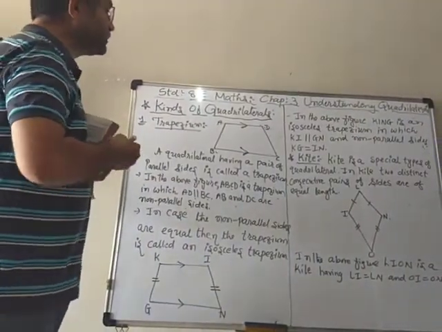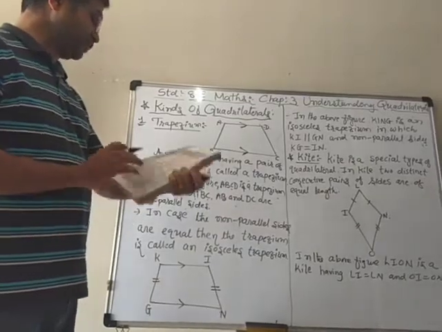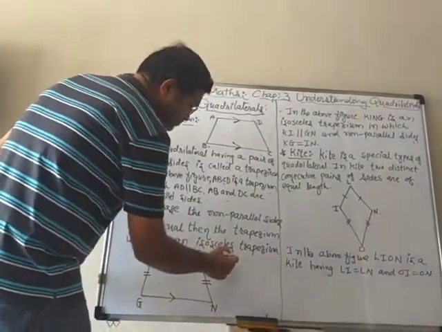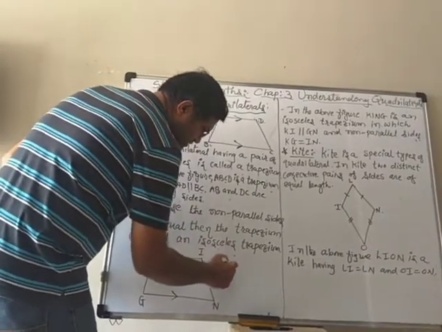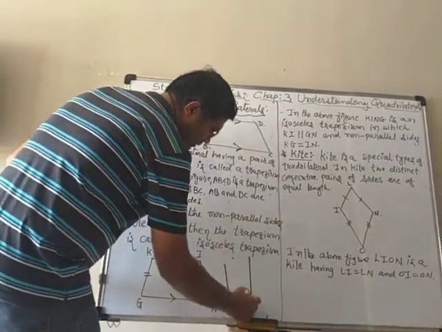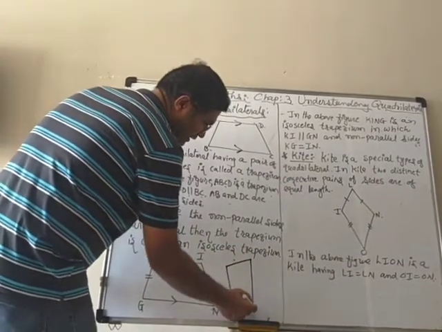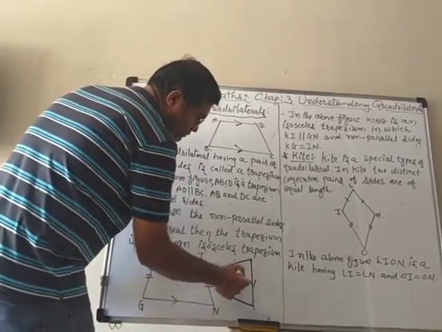We can draw different types of trapeziums also, like this, where these opposite sides are parallel and the others are non-parallel.